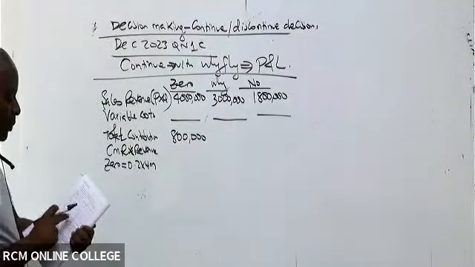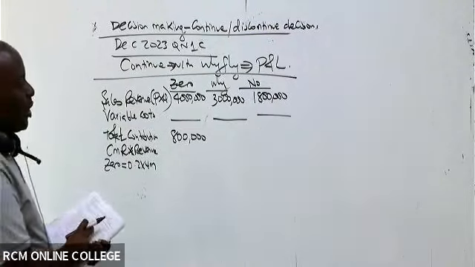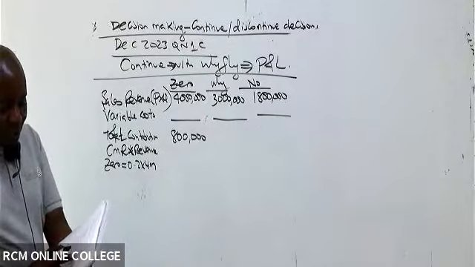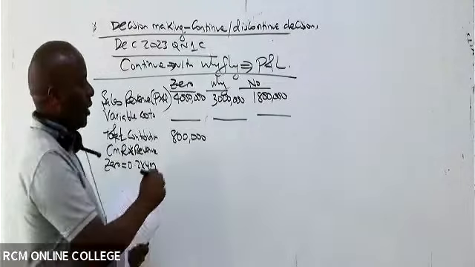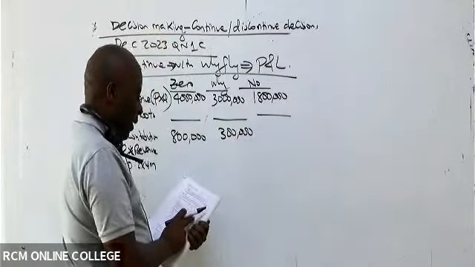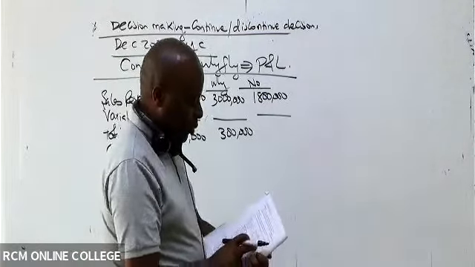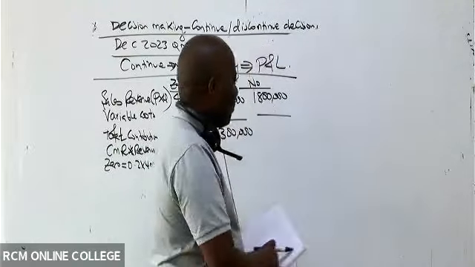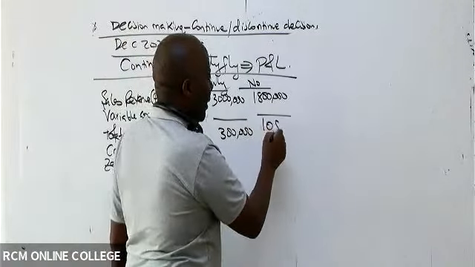You can see, ladies and gentlemen, the CMR for Y is 10%. So 10% of Y's revenue, that will be how much in terms of total contribution? 300,000, right? So this is 300,000. And then lastly, we have 60%. The examiner has told us 60% of 1.8 million, that is 1,080,000.